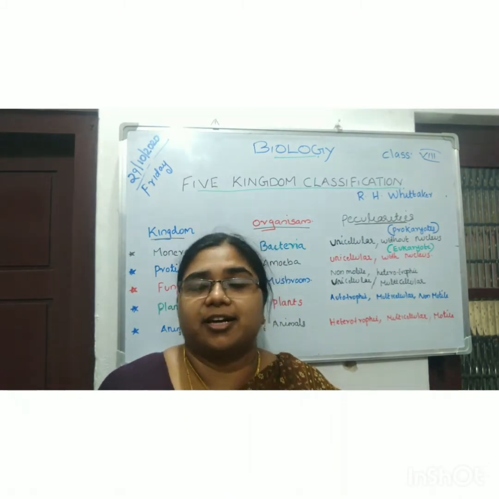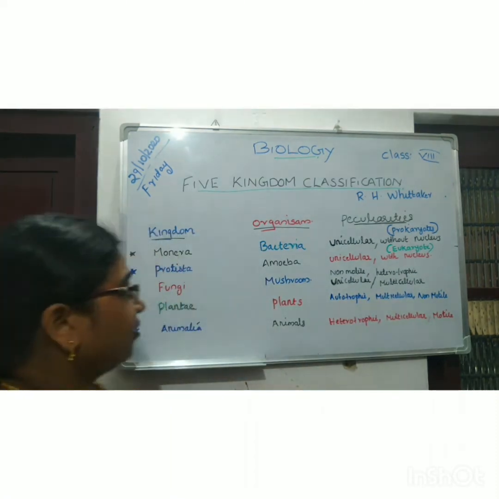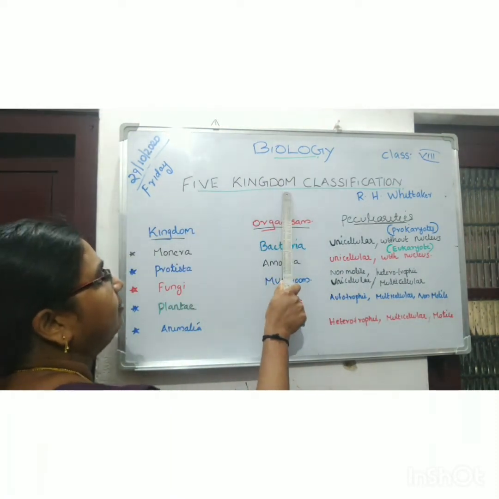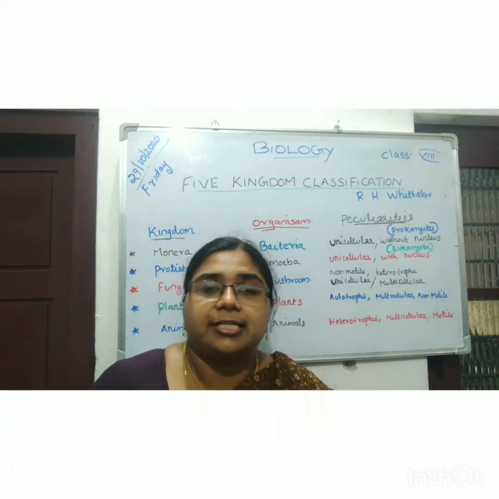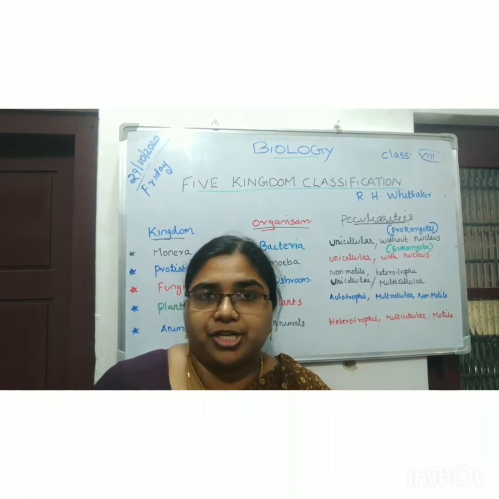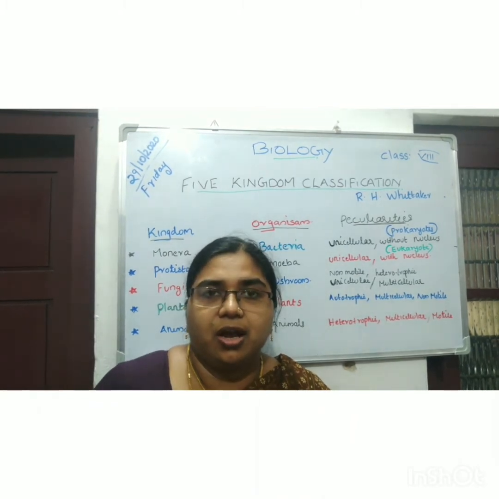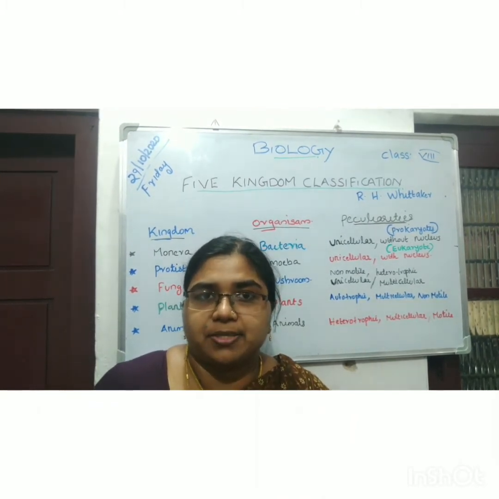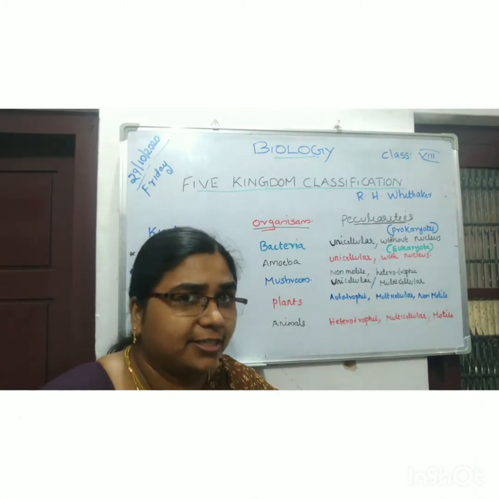Today we are studying about 5 kingdom classification. Classification is based on certain characteristics like mode of nutrition, thallus organization, cell structure, phylogenetic relationships and reproduction. Let us see what are they.